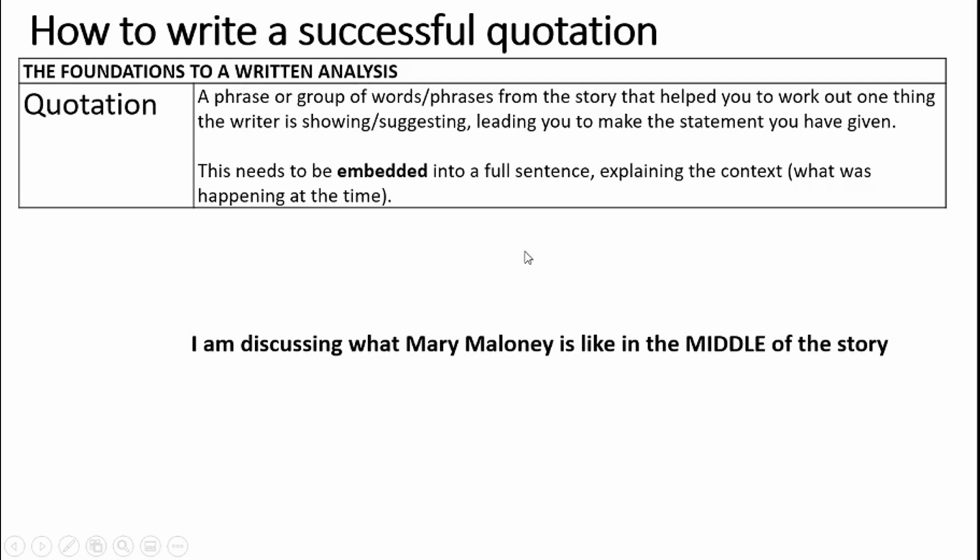And when we're writing analytically, we need to embed it into a sentence, explaining the context. So embedded is when you write the sentence around the quotation. You don't just write the quotation. You certainly don't write the quote for this is, or this is shown by the quote. You have to write a sentence around the quotation so it fits into the sentence, and it has to explain the context. Sounds a bit complicated, but it isn't too bad.